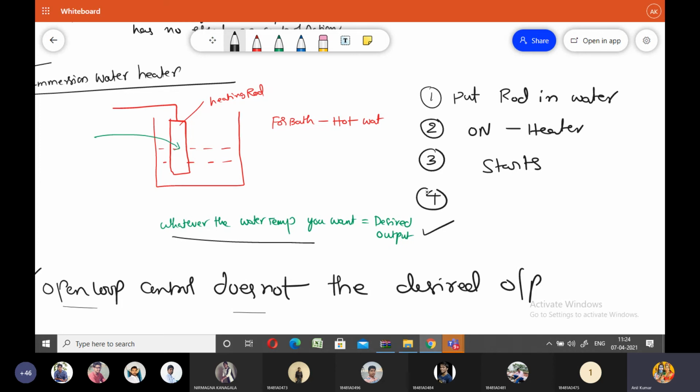Because of these two reasons only, the water heater does not know where to stop the heating. That's why it goes on heating the water until the heater is switched off.